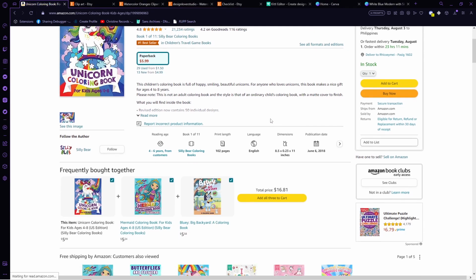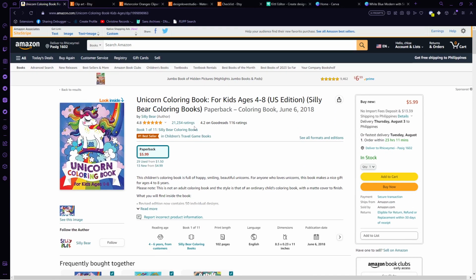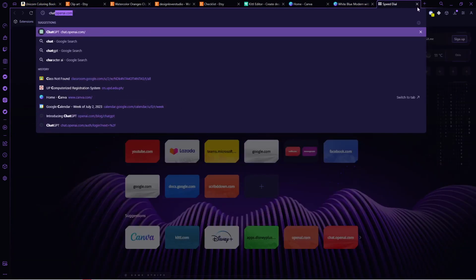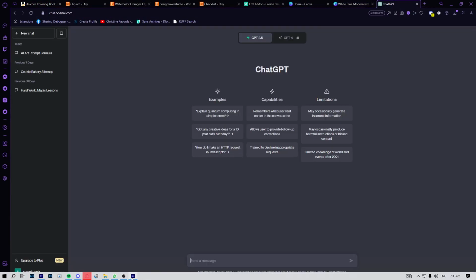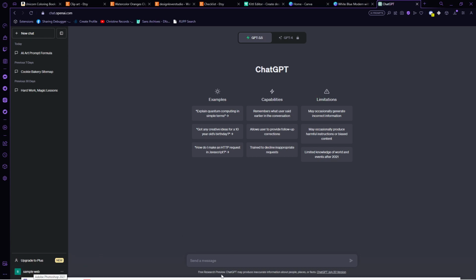Now, to make coloring books like this, you can use ChatGPT and Midjourney. Instead of doing it manually and thinking of pages one by one, we can use ChatGPT to create a list of coloring pages for us. By the way, ChatGPT is an AI chatbot that uses natural language processing to create human-like conversational dialogue. We can basically ask it for any information that we need for the book. So once I'm in here, I will simply ask it to generate coloring book ideas for children specifically. And as you can see, it will give a list of books that you can make.